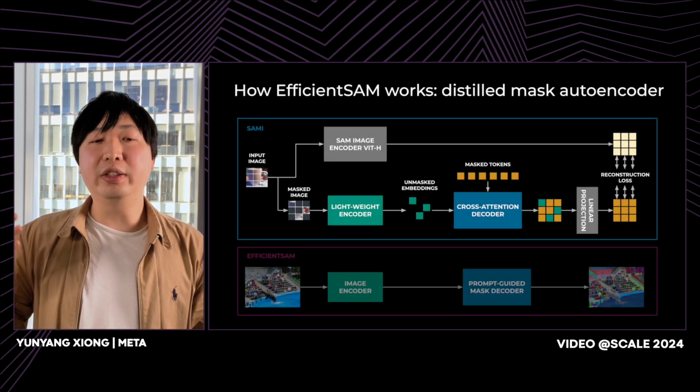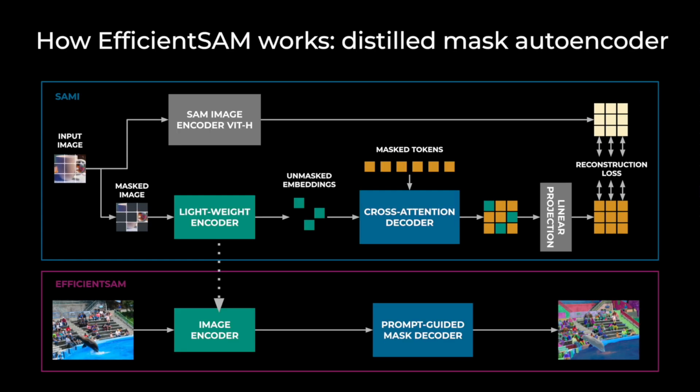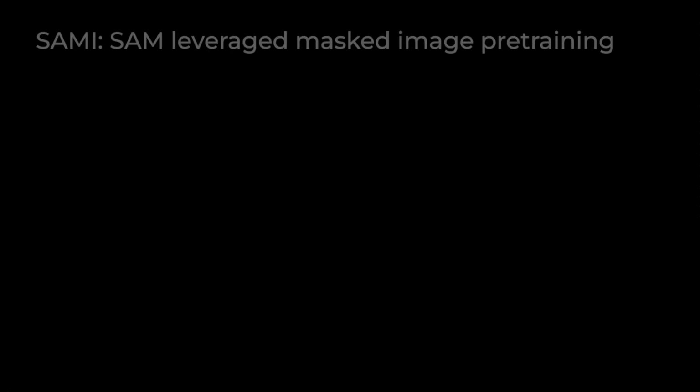Our idea is based on leveraging SAM-leveraged masked image pre-training, SAMI, which learns to reconstruct features from the teacher SAM image encoder for effective visual representation learning. And further, we take semi-pre-trained lightweight image encoders and mask decoder to build EfficientSAM and fine-tune the models on the SA-1B dataset for the segment anything task.